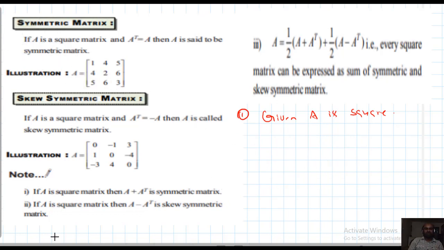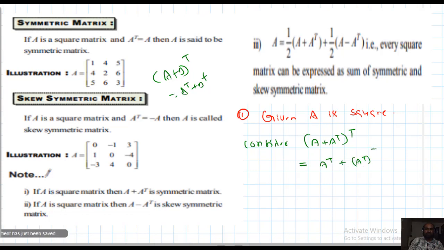Now I want to prove. Observe here. Consider A plus A transpose whole transpose. By the definition, A plus B whole transpose equal to A transpose plus B transpose, and that's why A transpose plus A transpose whole transpose. So this is A transpose as it is. Already A transpose whole transpose is A only.